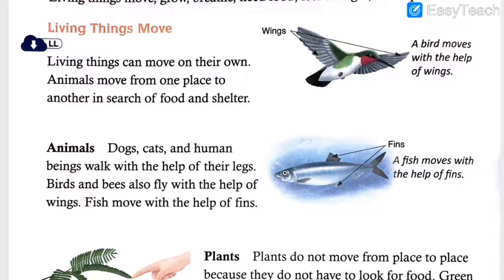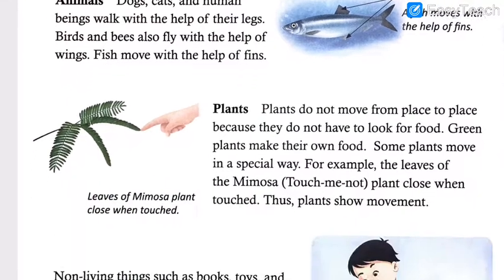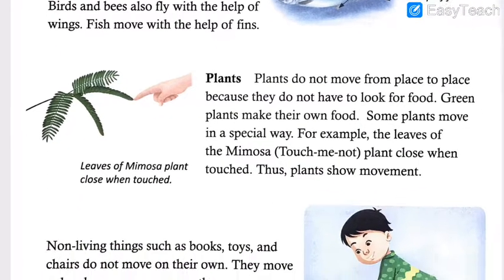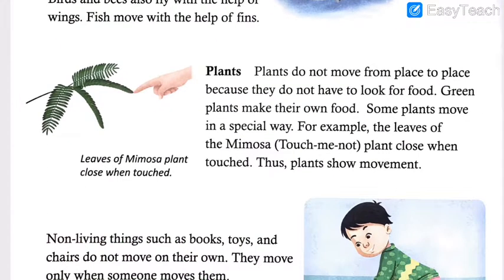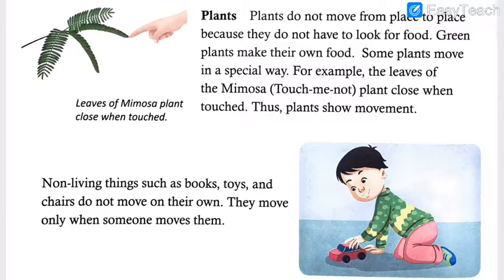Then we understood that different living things have different ways of moving: birds move with their wings, fishes move with their gills, and plants cannot move from one place to another, but they can move on their own at the same place, because they have roots fixed at one place. So they cannot move from place to place, but they have movement. Then we understood what non-living things are.